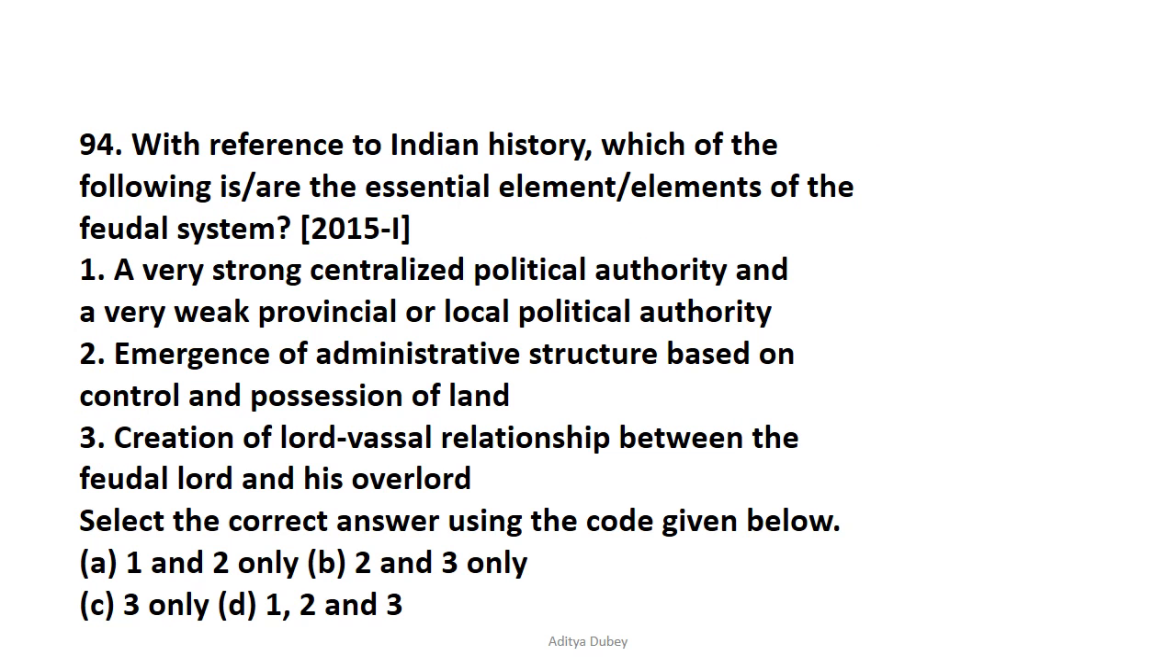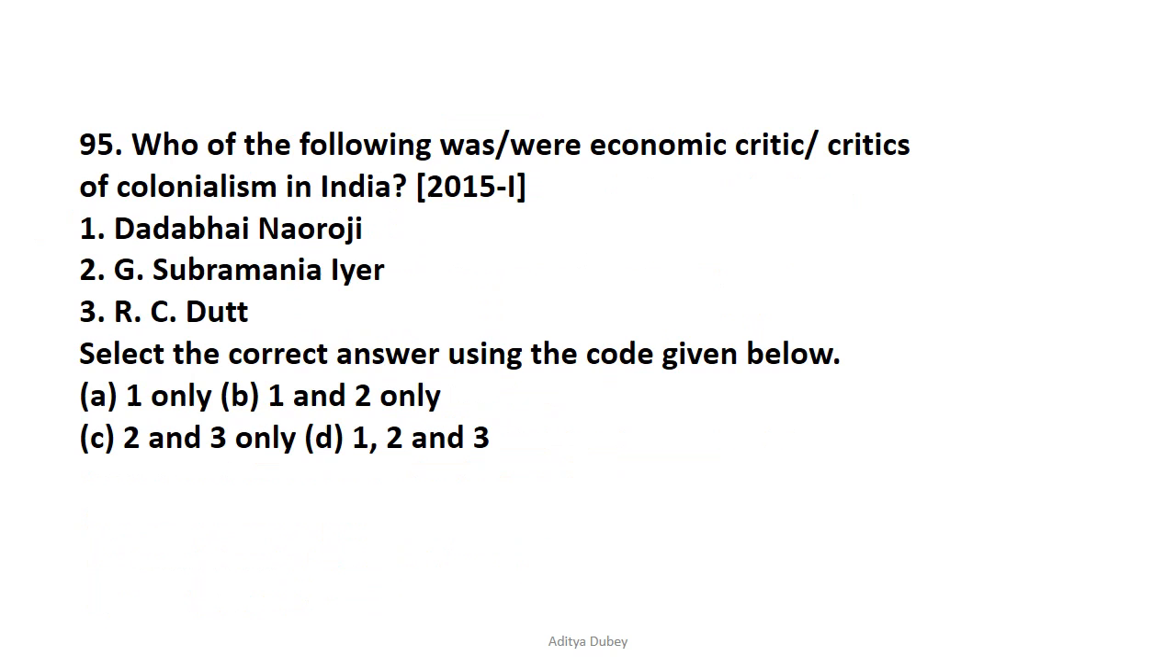Question number 94 is, with reference to Indian history, which of the following is an essential element of the feudal system? The feudal system is pertaining to emergence of the administrative structure based on the control and possession of land, that is correct. Creation of lord-vassal relationship between the feudal lord and his overlord, that is also correct. So option B is the correct answer pertaining to question number 94. Now let's move on to question number 95.